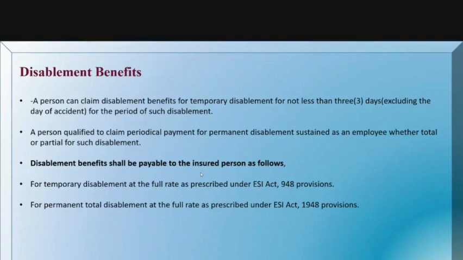And for permanent disablement, at the full rate as prescribed under the ESI Act 1948 provisions, they have to give. So this is with regard to the disablement benefits. There are only two different types of disablement: temporary disablement and permanent disablement. Everything is specified here in the ESI Act 1948 provisions, so all the companies or organizations have to abide by it.